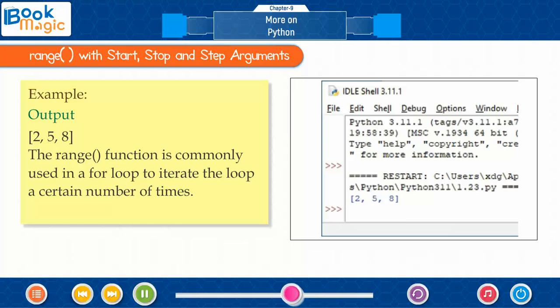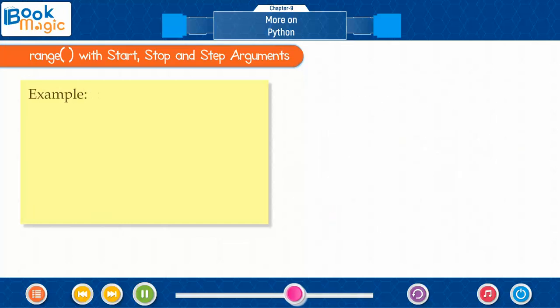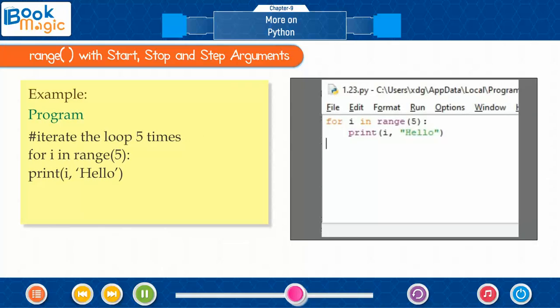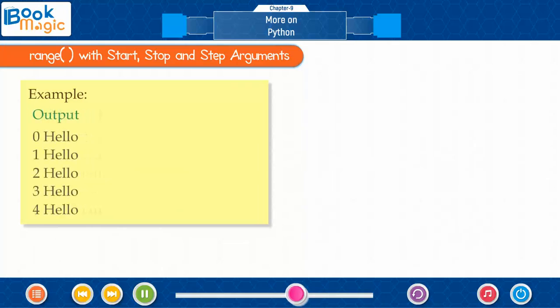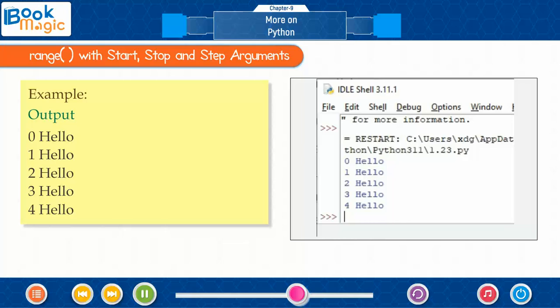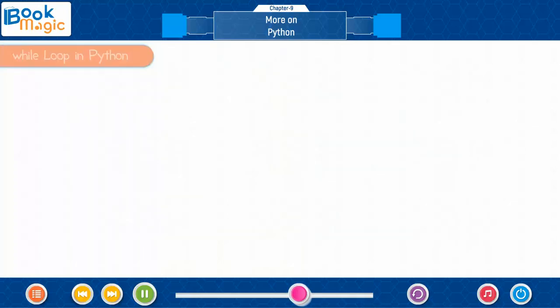The range function is commonly used in a for loop to iterate the loop a certain number of times. Example: program to iterate the loop 5 times. Output: 0 hello, 1 hello, 2 hello, 3 hello, 4 hello.